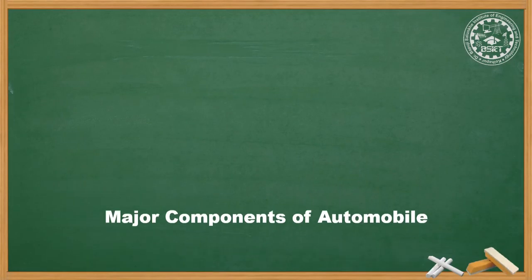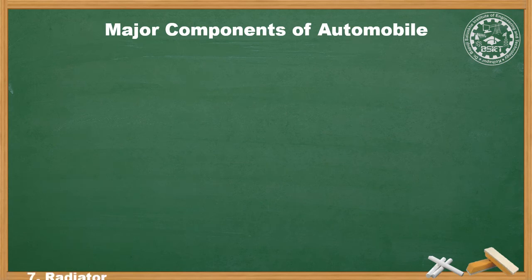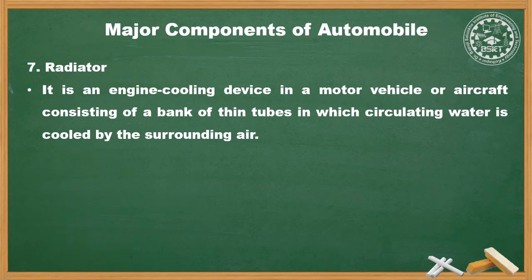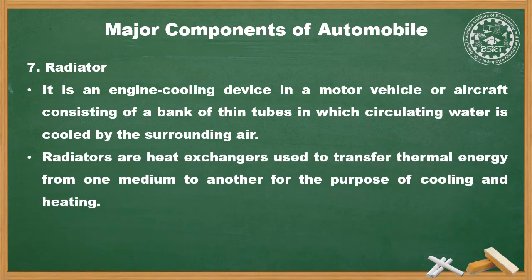The next major component of an automobile is the radiator. The radiator is a device used to recool the hot engine water for recirculation purposes. It is an engine cooling device in a motor vehicle or an aircraft, consisting of a bank of thin tubes in which circulating water is cooled by the surrounding air.